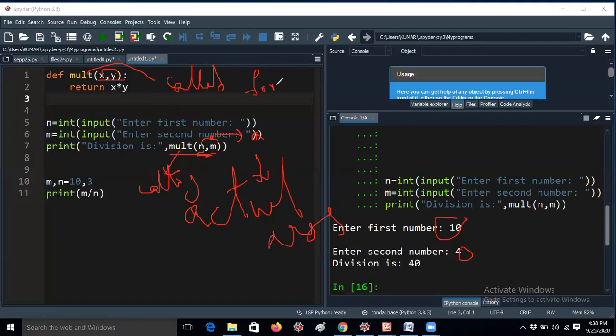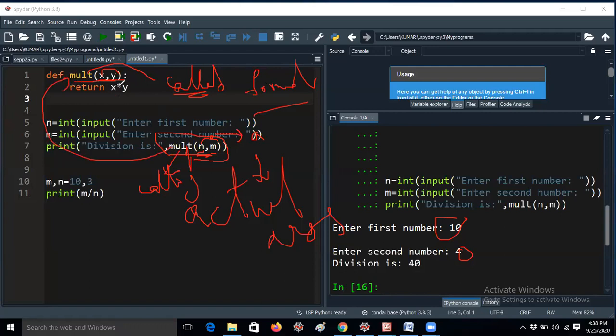They ask the question, what are actual arguments? The arguments which are passed at the calling function. Very easy definition. You don't need to memorize it. Once again, the arguments present in the calling function are called actual arguments. And what are formal arguments? Formal arguments are the arguments which are present at the called function. This is the definition.